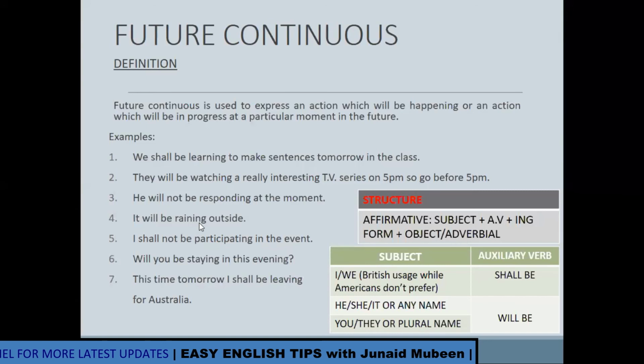It will be raining outside. It will be raining outside. This is also a future possible action. Look at the fifth sentence. I shall not be participating in the event.